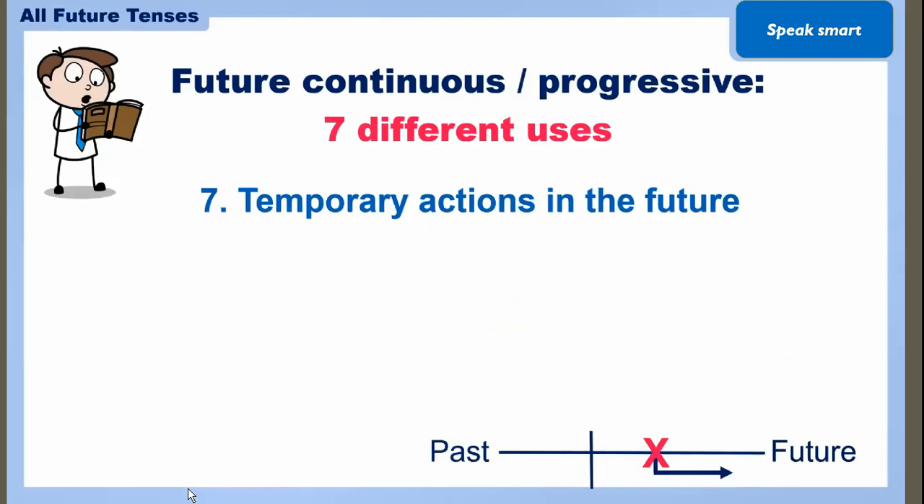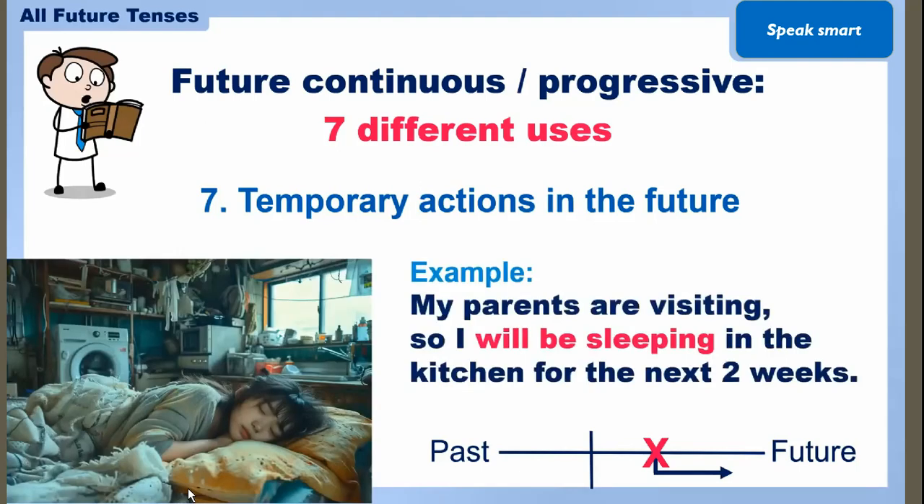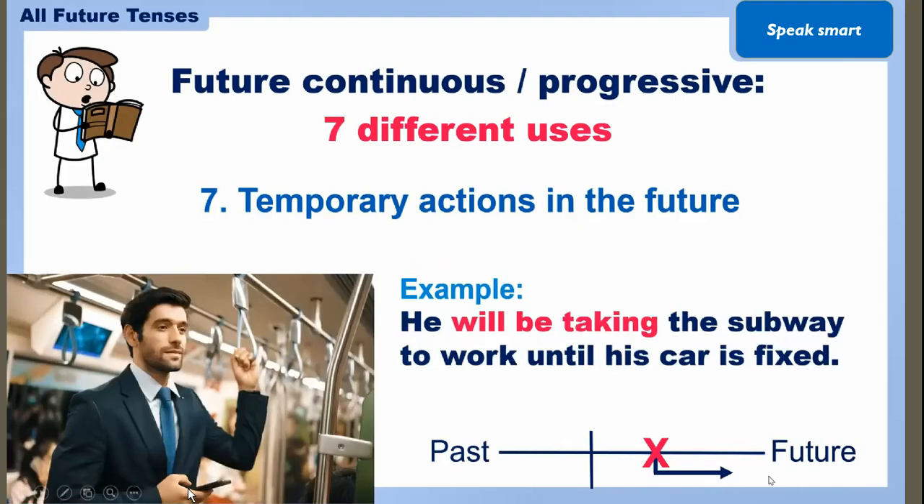Now temporary actions also in the future, that we also narrate in the future continuous, that was a temporary, like that happened only for just some short period of time. My parents are visiting, so I will be sleeping in the kitchen for the next 2 weeks. So my parents are with me for 2 weeks, so I used to sleep in the kitchen, not for all the time. This is the temporary action I am talking about in the future continuous.